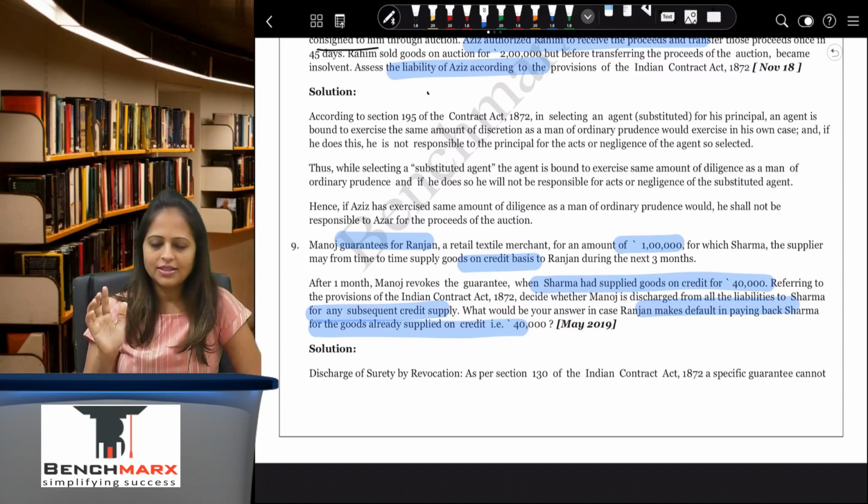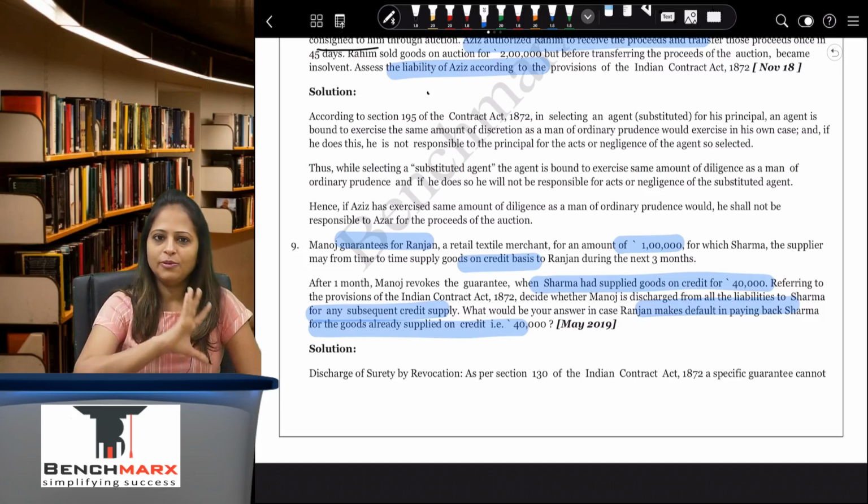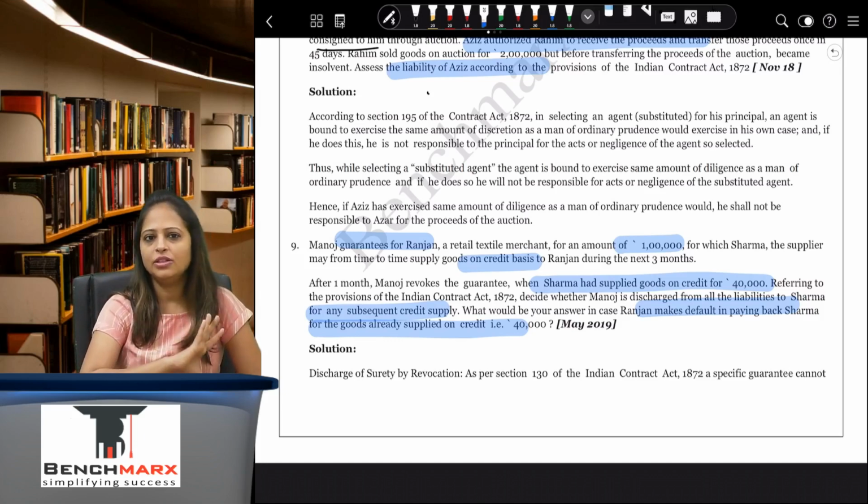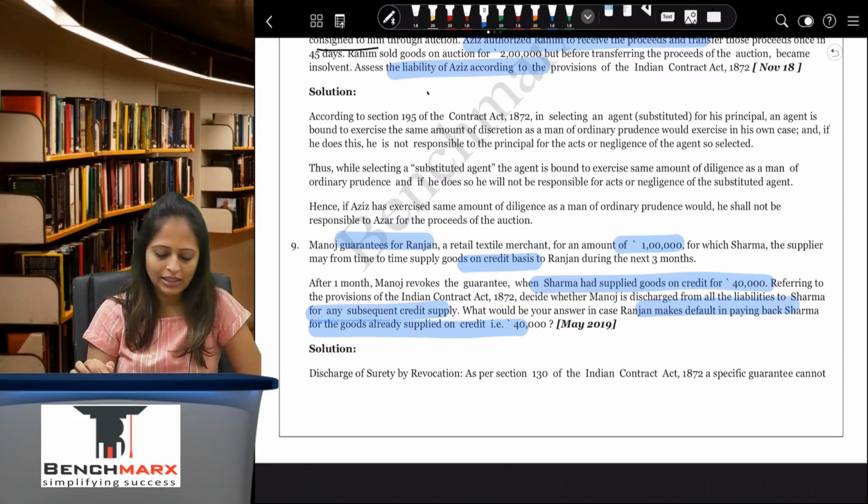So here first is that any sale of goods after revocation, then the surety will not be liable. 40,000, which was before revocation, for that if the default is made by the principal debtor, then in that case the surety will be held liable.